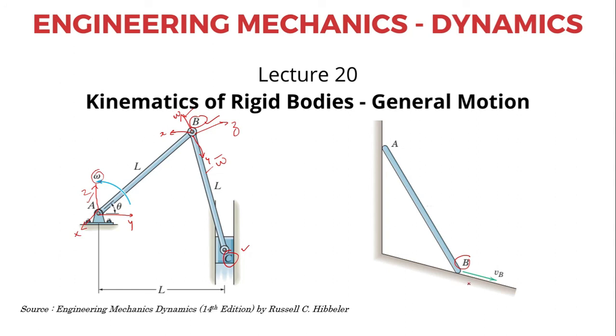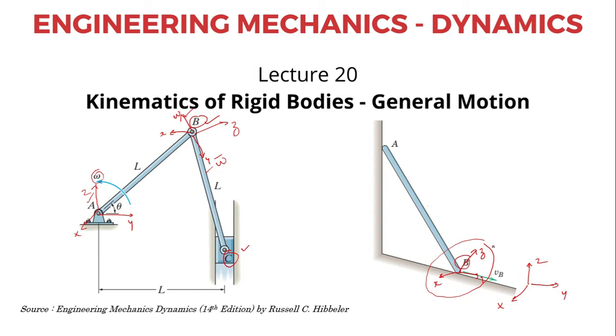So in order to analyze this motion, okay, I shall fix my primary reference somewhere on the ground, okay, x, y and z, and I shall fix my moving reference frame with respect to point B, say maybe x, y, z, and this moving reference frame will keep on rotating as per the corresponding general motion of this rod AB.